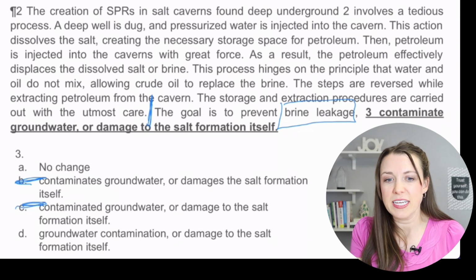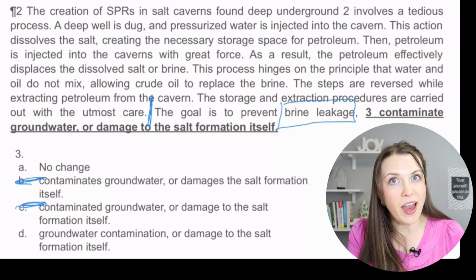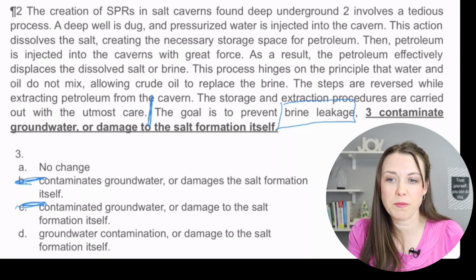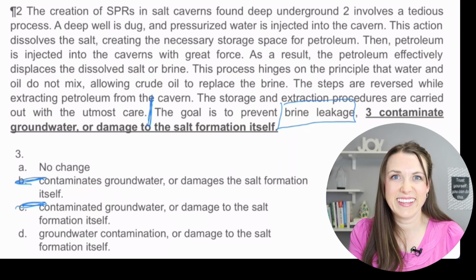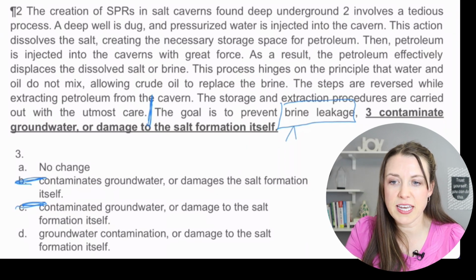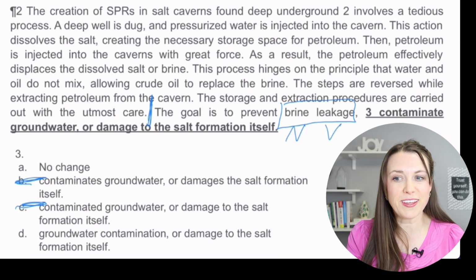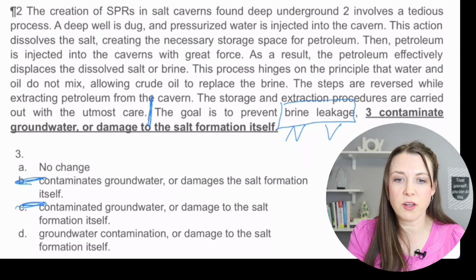Let's look at A. Contaminate groundwater. So that one, we're being consistent with the verb. So now we've just broken it down. We've gotten rid of B and C, and now we're just looking at A and D. So looking back to brine leakage, brine is going to be the noun, right? So here's the noun, and leakage is going to be the verb. But look at here, we have contaminate is the verb, and groundwater is the noun.